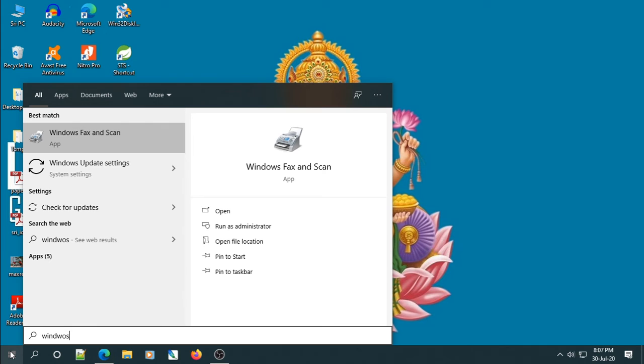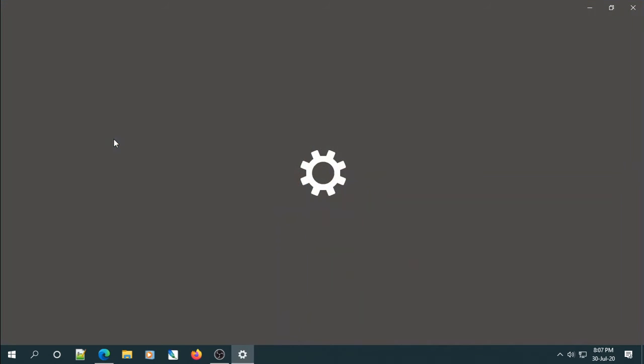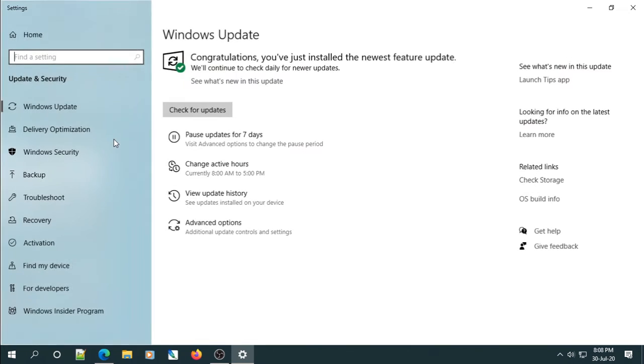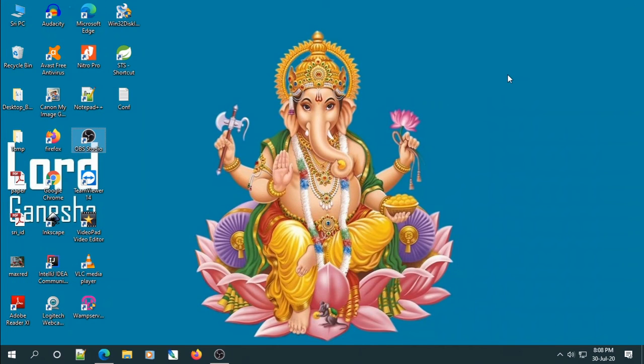I'm looking for the Windows Update section here. Here you can see it got recent updates, it got congratulations, and here we have an option called pause updates for 7 days. So this comes in handy. Whenever people are working, in between it has to restart several times. So pausing updates will help us. Mostly, I think on weekends it will perform some updates. This comes in handy.